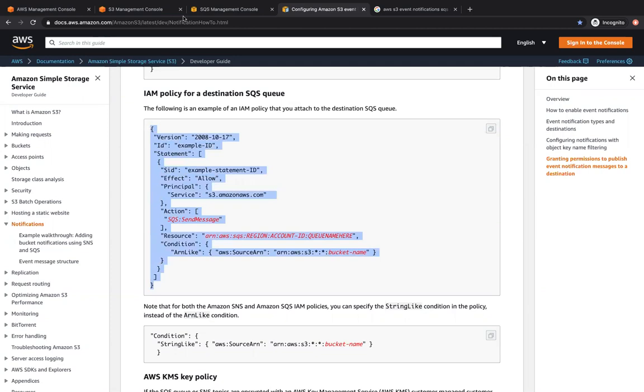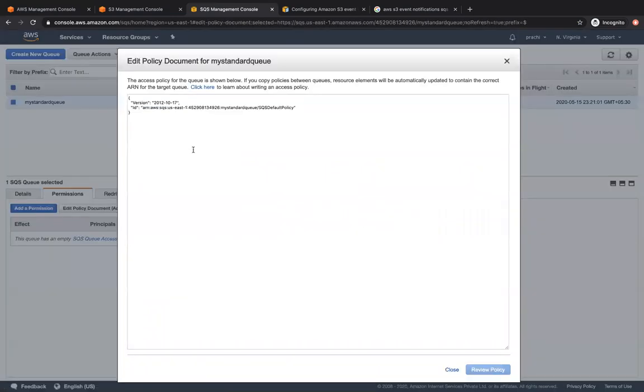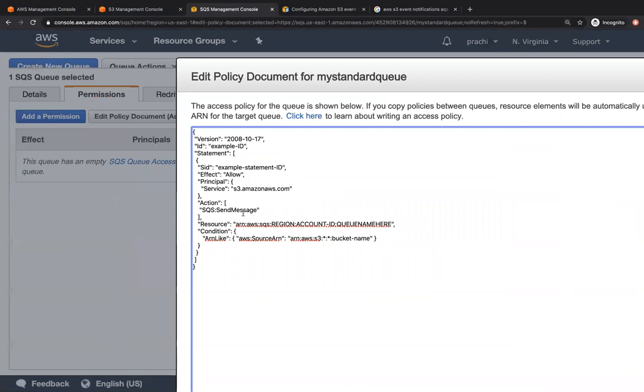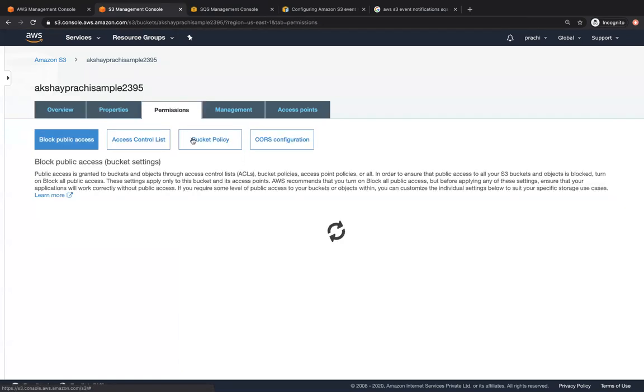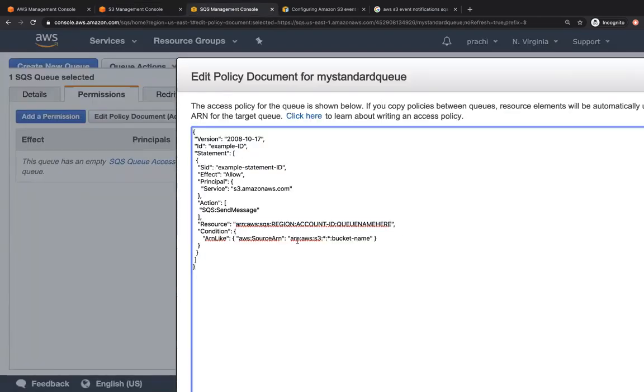Let me copy this, go to SQS, go to permissions, and edit the policy document using the advanced option, wherein I can specify my own policy. In this policy, let me zoom in. We have to configure our SQS queue ARN here, and we also have to configure our S3 bucket ARN. So let me go to S3, go to permissions, go to bucket policy, and grab the bucket ARN from here. Let me put this bucket ARN over here. And this is our queue ARN.